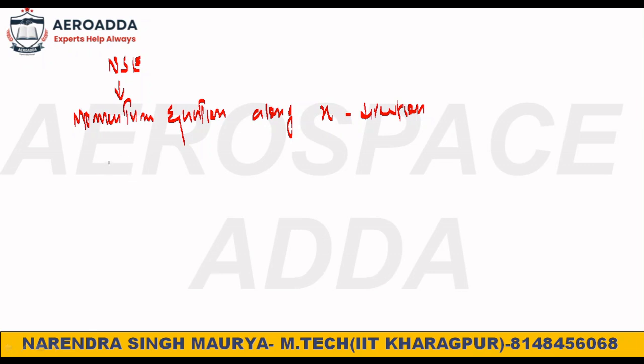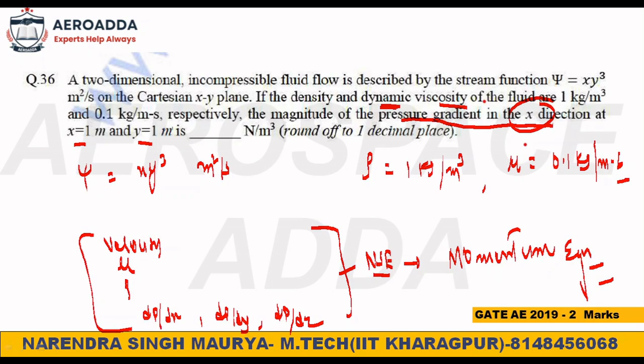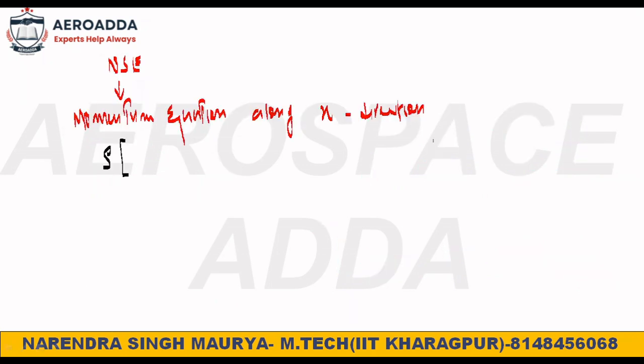So what is the Navier-Stokes equation? It is nothing but rho, because think about it. They have clearly mentioned 2D, and they have given the stream function in x y. You know very well that I have told you the stream function is valid only for 2D flow. That you also need to remember. So only 2D means the xy plane will be there. There is no z component. Only xy. So for that reason, you have to write the momentum equation along the x axis.